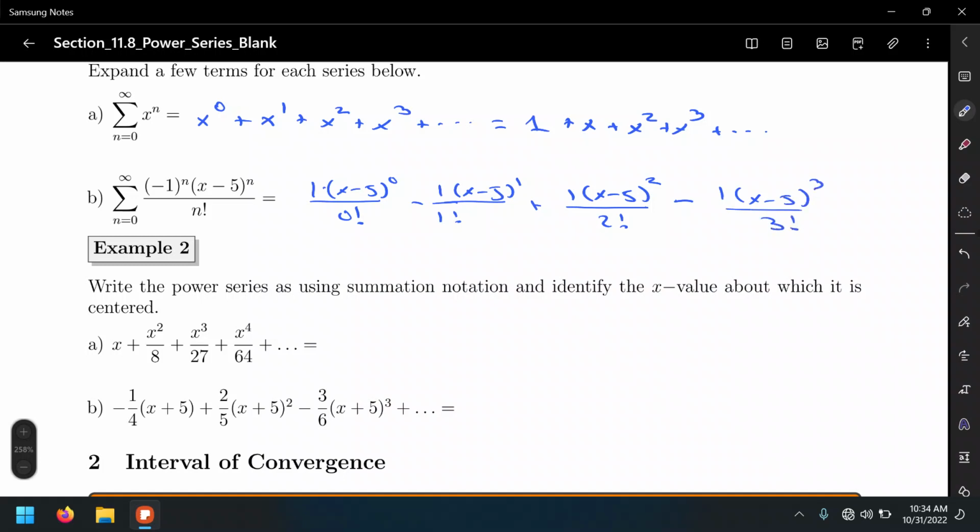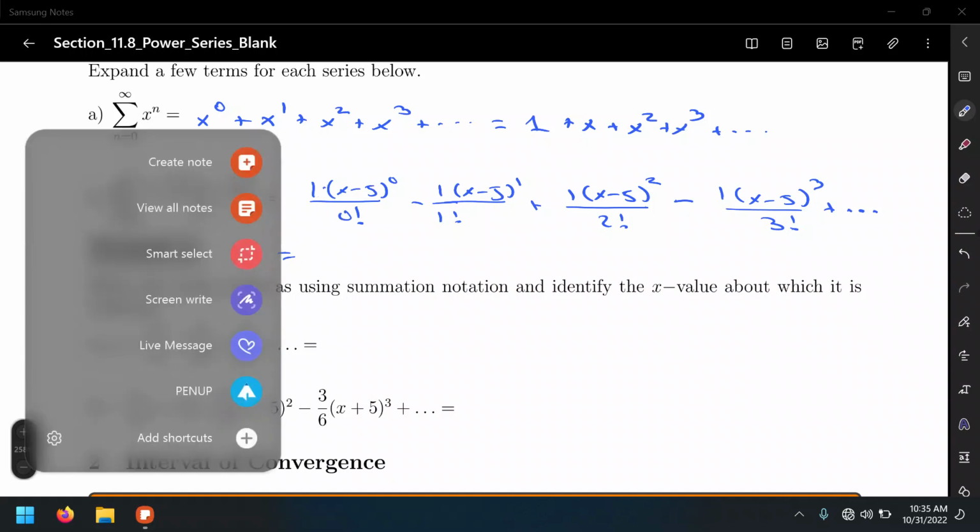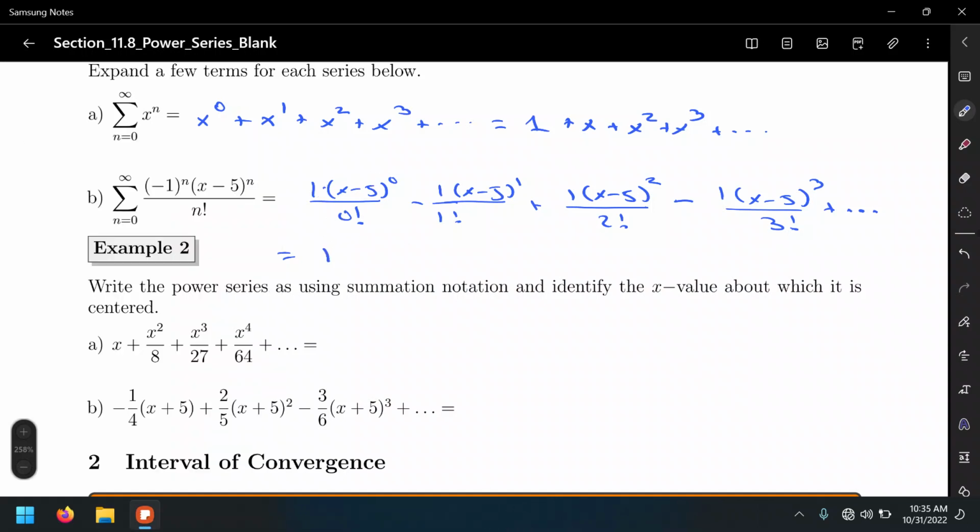But of course, we're not going to write infinitely many terms, right? To denote this, plus dot dot dot, that indicates that the series goes on forever, infinitely many terms. And so this quantity to the 0 power is going to be 1. That (x minus 5) to the 0 is 1, times 1 equals 1. And 0 factorial, which is also 1, that's just going to give us a 1. Minus (x minus 5), yes.